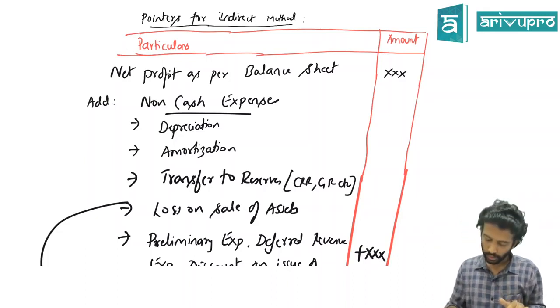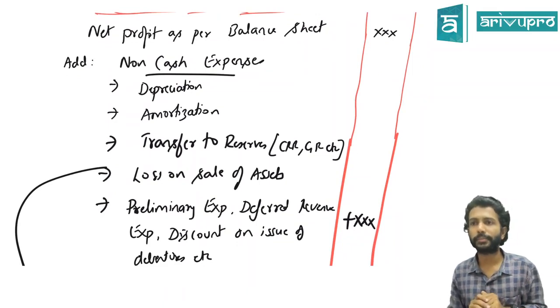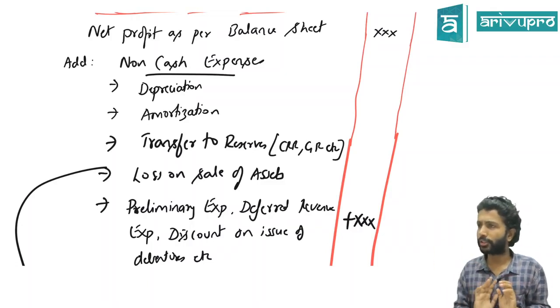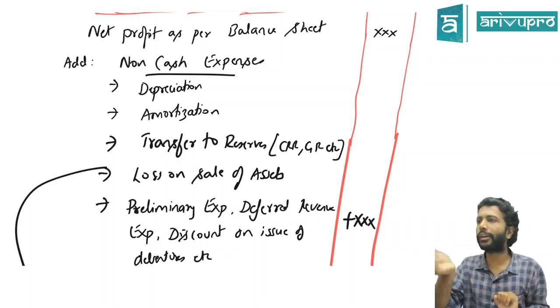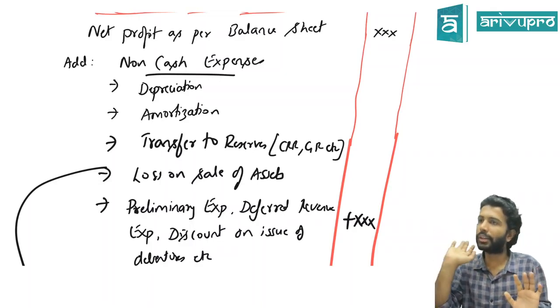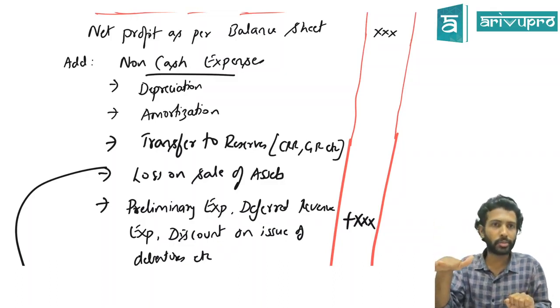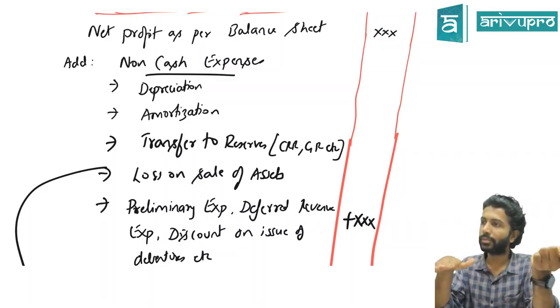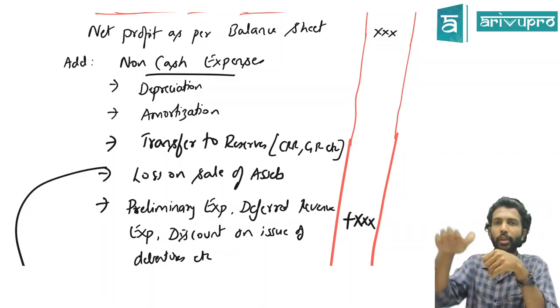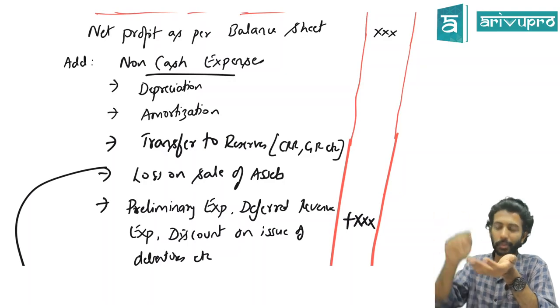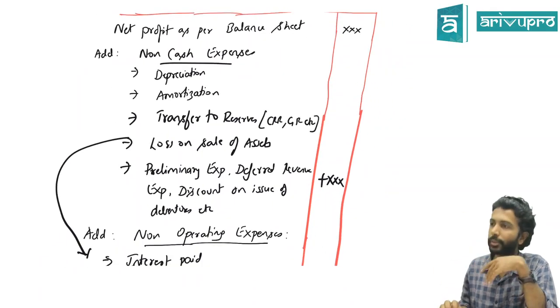Same for transfer to reserve. Transfer to reserve means, from P&L, we transferred it to, let's say, general reserve, 5,000 rupees. What happened to the P&L balance? Did it reduce by 5,000? Did you pay cash to any outsiders, or is the cash still within your organization? But your P&L reduced. If your P&L got reduced, and you're using P&L as a base to get operating cash, then because of this adjustment your operating cash flow also has been reduced by 5,000, which is not the case. In reality, it didn't happen. So what should we do? Add back. Hence, that is the concept for all non-cash expenses.